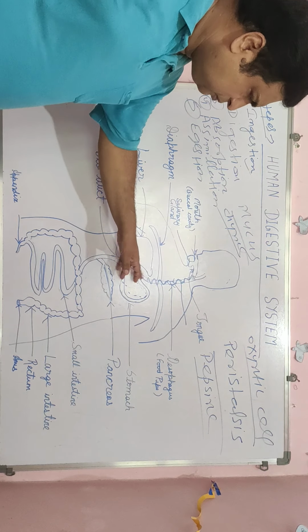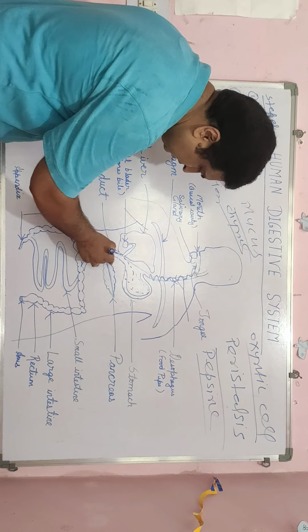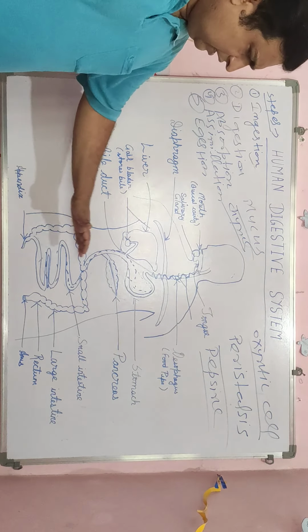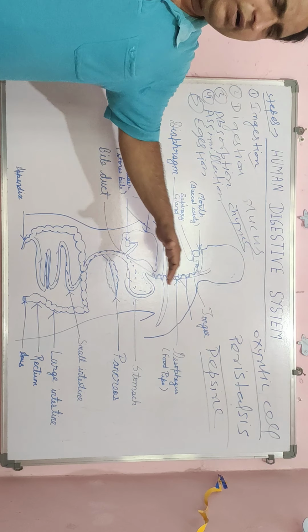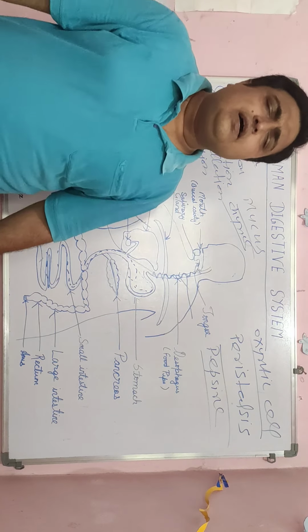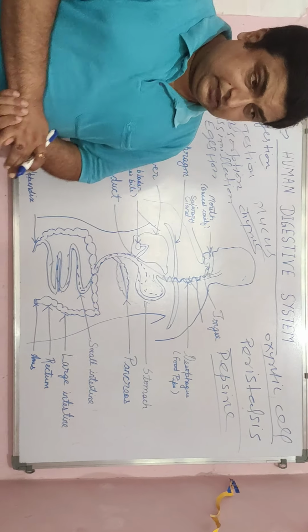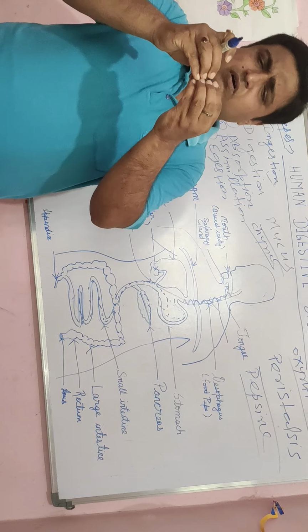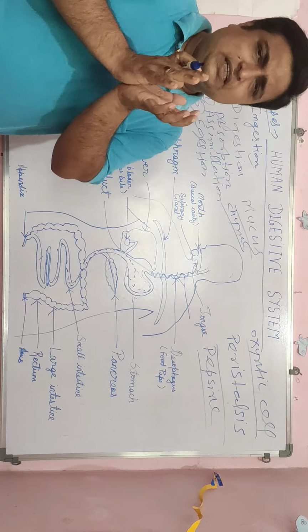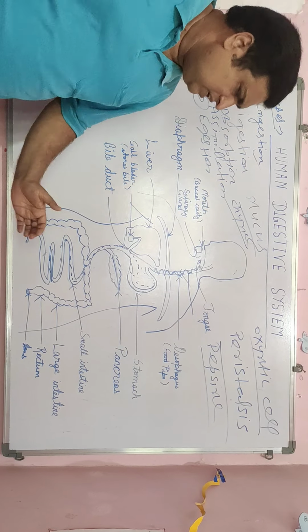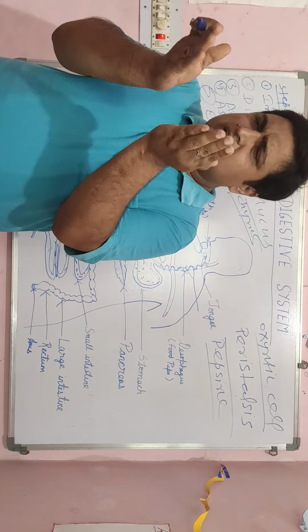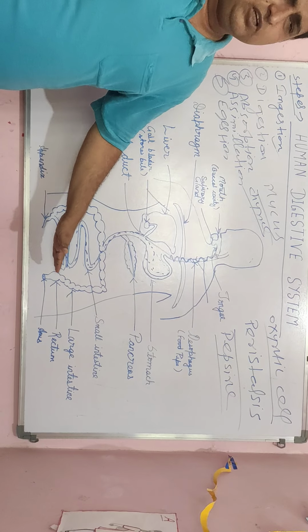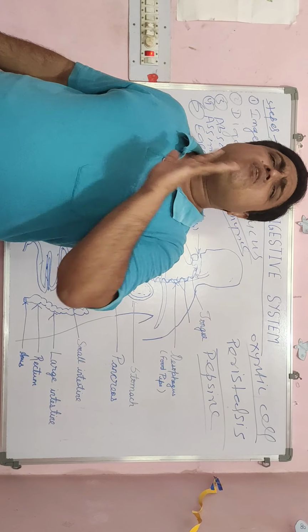Then after 4 to 5 hours these food substances go to the small intestine. In the small intestine, what happens? It is not actually small. It is a condensed, coiled structure, so it looks small, and so it is called the small intestine. But it is 6.5 meters long, very long.